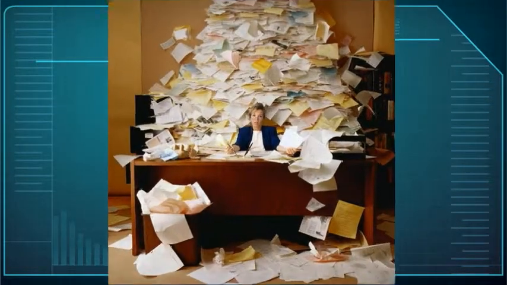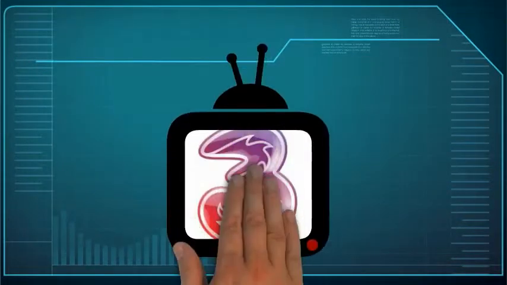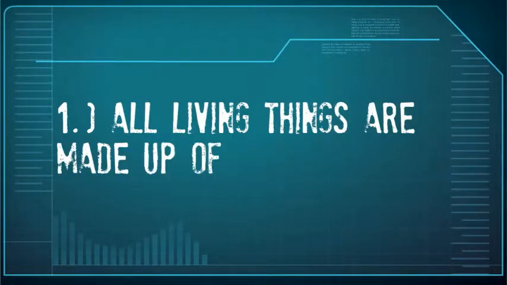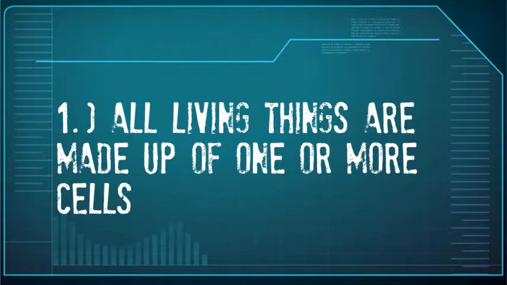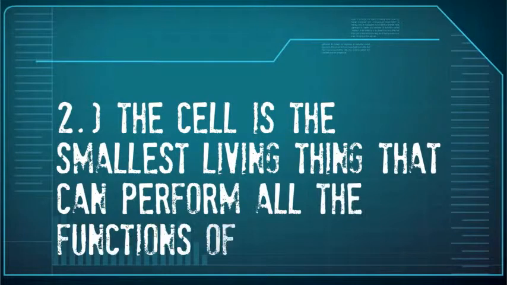From time to time, the cell theory developed from a list of observations into a scientific study of small organisms that build up on living things. There are 3 parts to this cell theory. 1. All living things are made up of one or more cells. In other words, if you are not made up of cells, you are not living. 2. The cell is the smallest living thing that can perform all functions of life. There are no living things that are smaller than a cell.